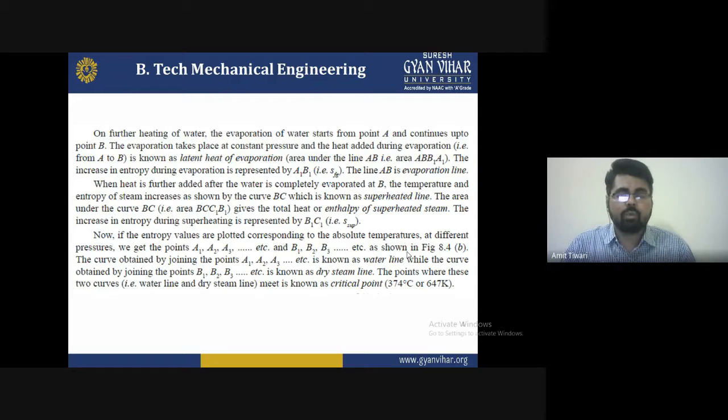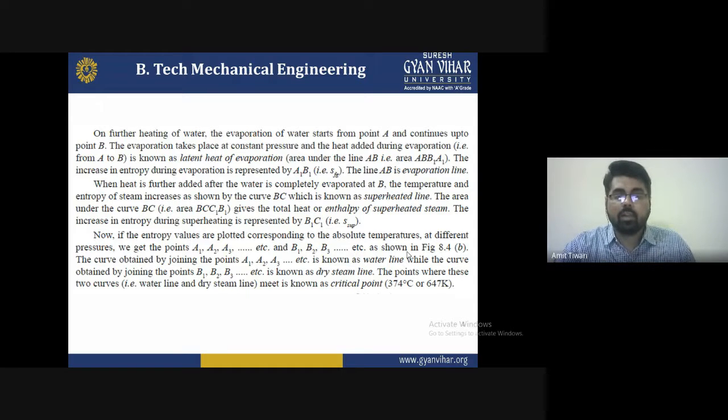So the temperature and entropy of the steam increase as shown by the curve BC, which is known as the superheated region. The area under the curve, that is the area BC, C1, B1, gives the total heat, or the enthalpy, of the superheated steam. And the increase in entropy during superheating is represented by B1, C1.